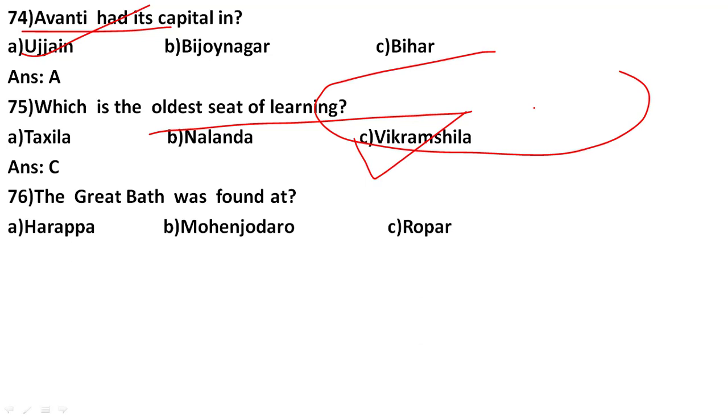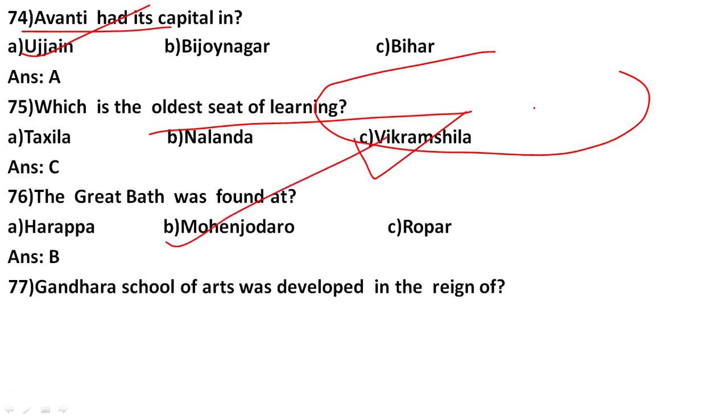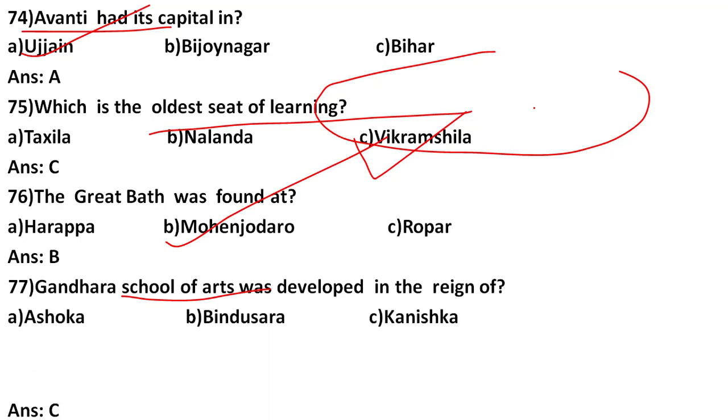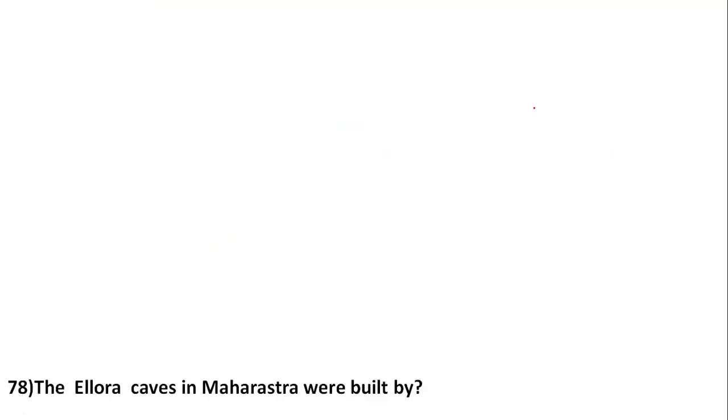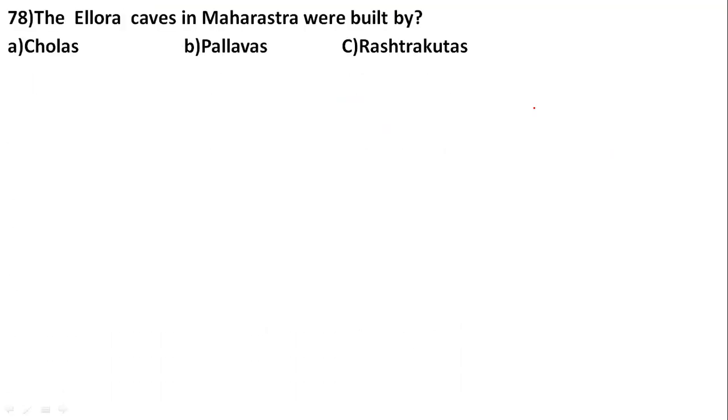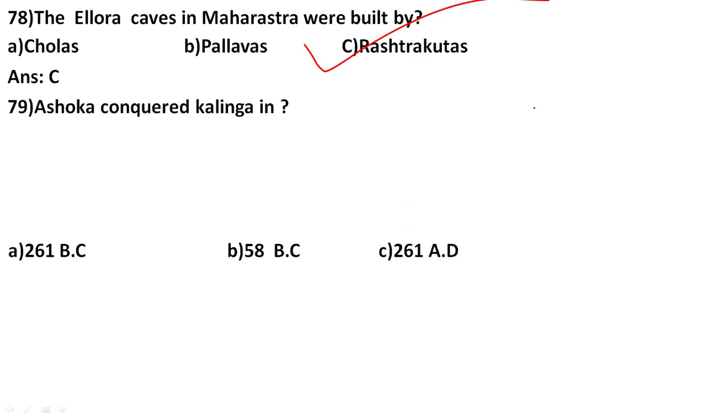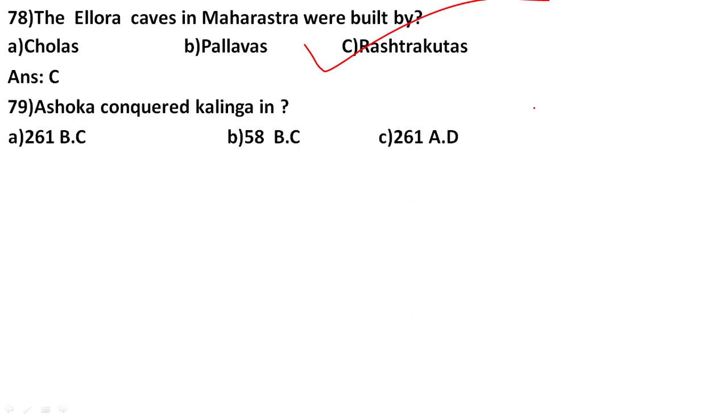The Great Bath was found at Mohenjo-daro. The Gandhara School of Art developed in the reign of Kanishka, answer C. The Ellora caves in Maharashtra were built by the Rashtrakutas. Ashoka conquered Kalinga in 261 BC.